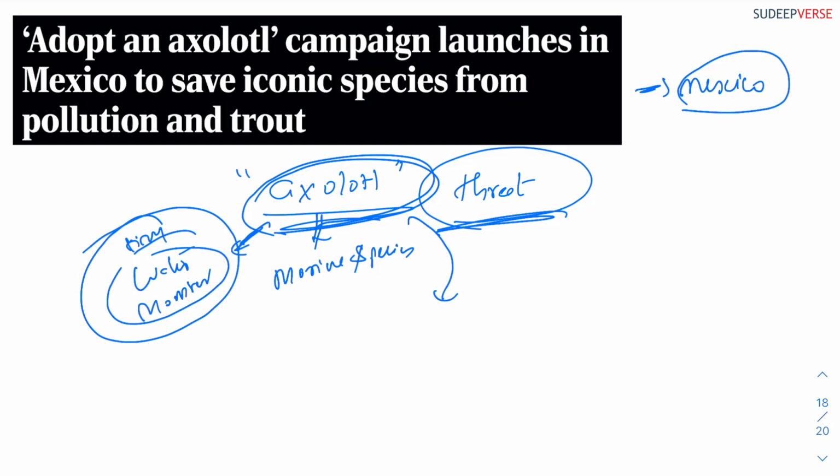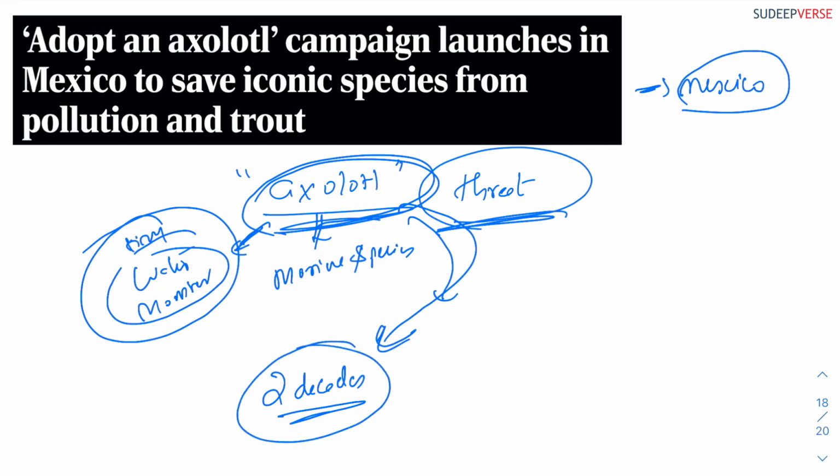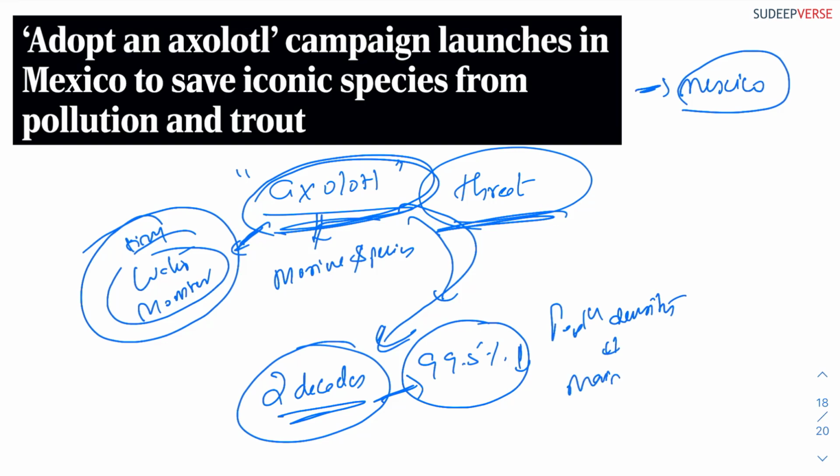The reason why this is important is, look, in the last 2 decades, the main population density of this axolotl species has reduced by 99.5% in its main habitat in Mexico.